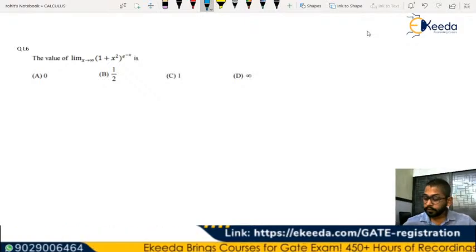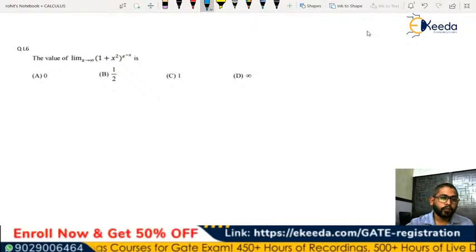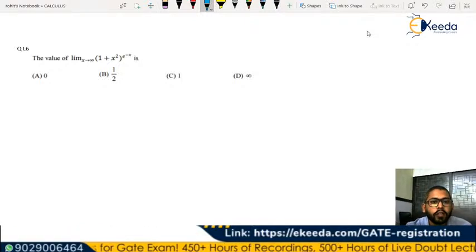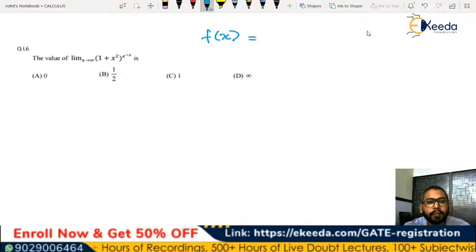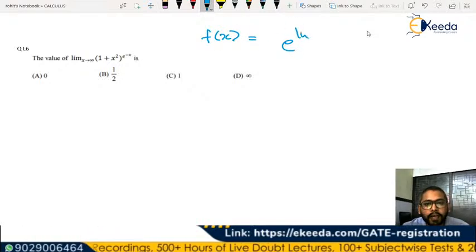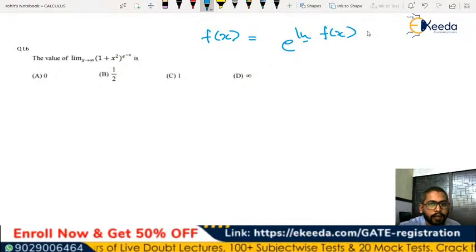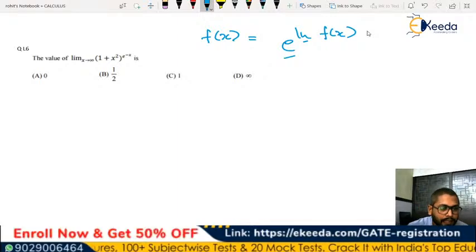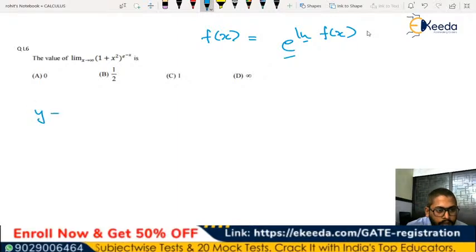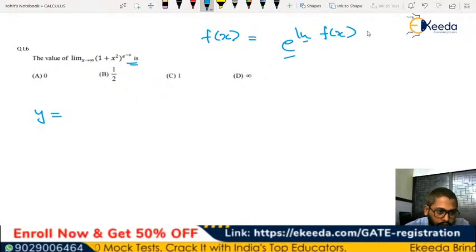Okay, let's start. In this case, we can apply some of the properties of log. We know that a function, let's say f of x, can be written as e to the power of ln of f of x. Why? Because this is logarithm and this is anti-logarithm, so we can apply both of it. And in that case, let's say we have this limit y equal to this value. So I'm writing it in the sense of log and anti-log,